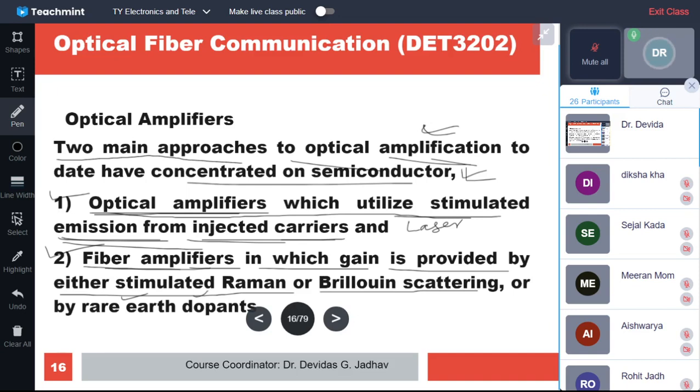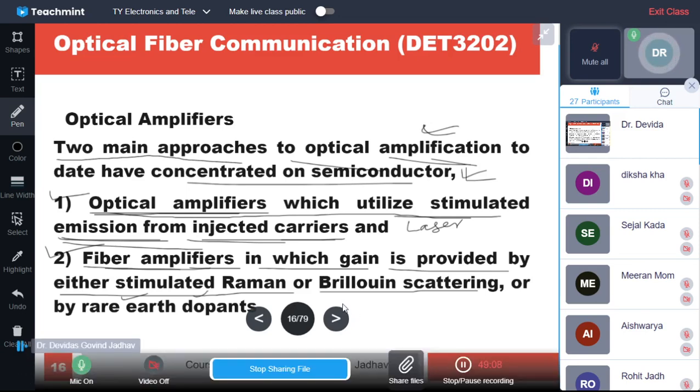Or the second method for the fiber amplifier is that the fiber is doped with rare earth materials, and then that fiber can amplify. So two approaches: the device using the stimulated emission injection carrier principle, and fiber amplifiers in which either stimulated Raman or Brillouin scattering is used, or rare earth doped fiber amplifies.